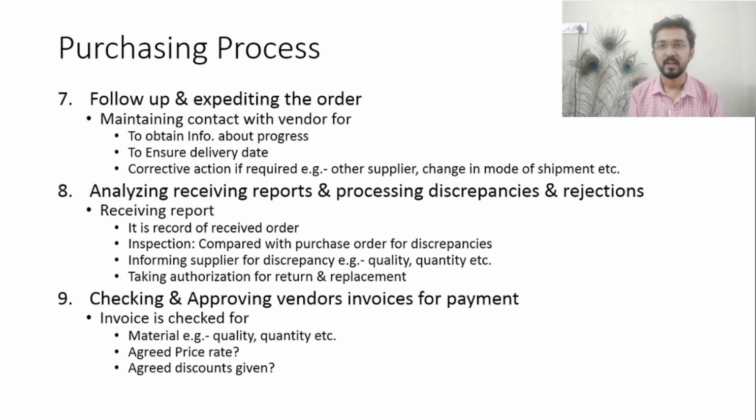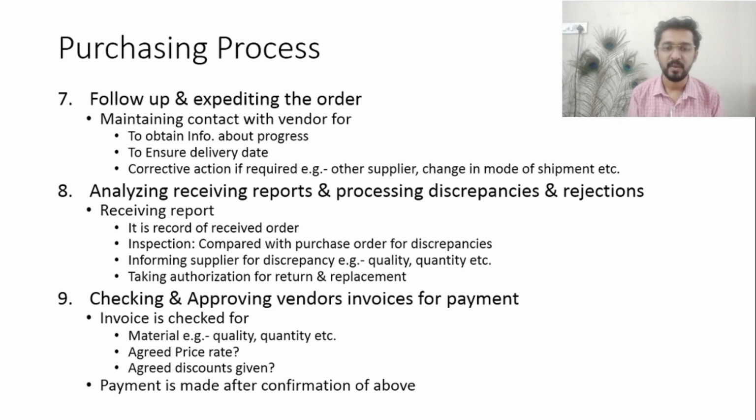For the price rate at which we issued the purchase order, the purchase department will check whether the same price is mentioned in the invoice. Then, if the supplier mentioned some discounts on the quotation form, the discounts are checked to see whether they are given in the invoice. After cross-verifying the above criteria, the payment from the enterprise is made to the supplier.